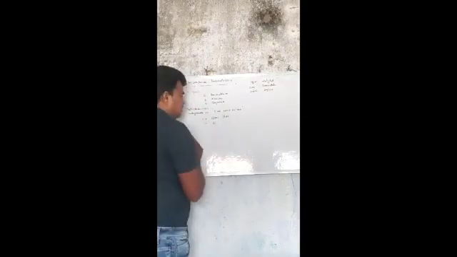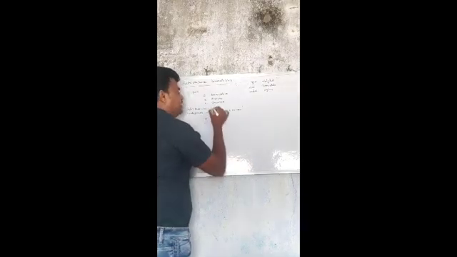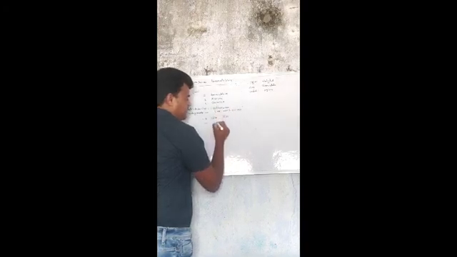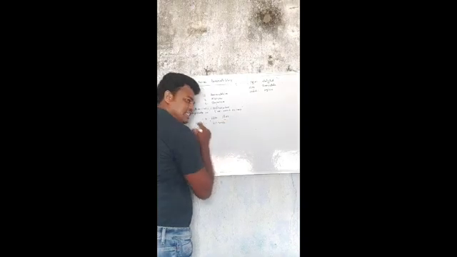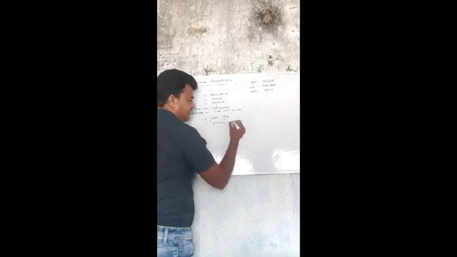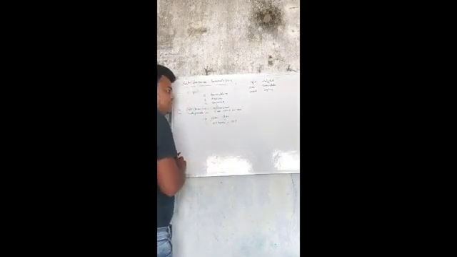It causes the disease schistosomiasis, and another name of schistosomiasis is bilharziasis, because Bilharz was a scientist who discovered this parasite in 1851. That's why it is called bilharziasis.